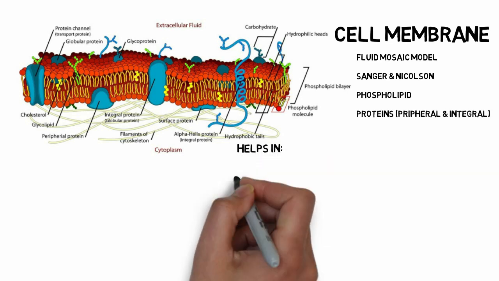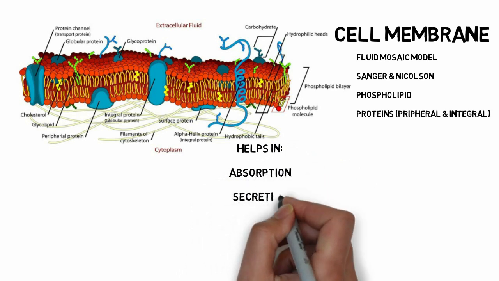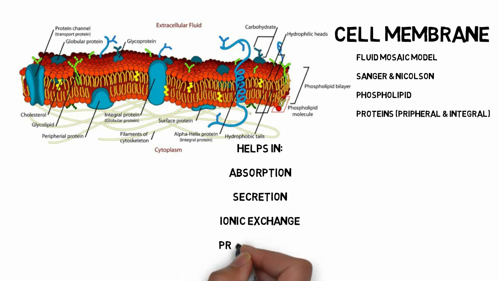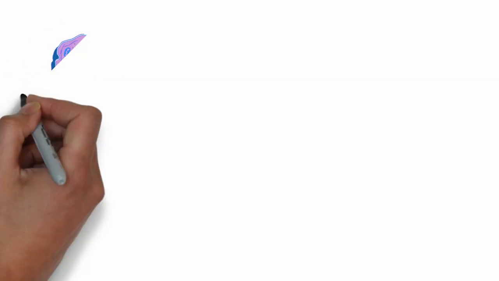So what is the function of the plasma membrane or the cell membrane? It helps in the absorption of different components and the secretion of different types of enzymes or other components. It helps in ion exchange because they have different types of channels. They have the protein channels, ionic channels, and they provide the particular shape. They also help in cellular movements.